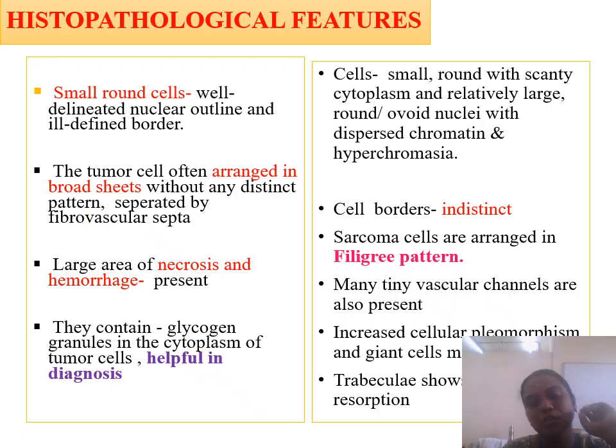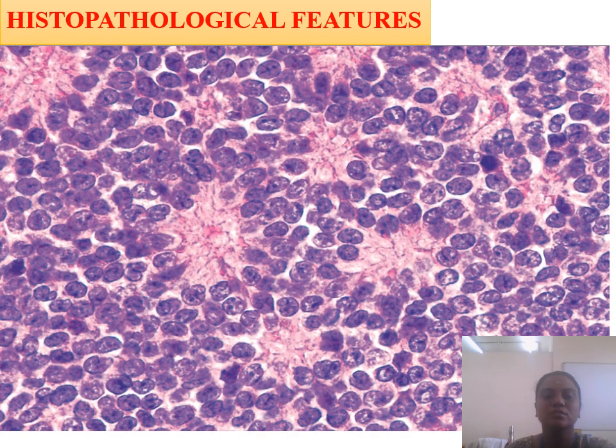There can be cellular pleomorphism, and giant cell invasion is also seen. So this is a histopathological picture where you can see round cells with a distinct nuclear outline, and nuclear atypia is noted in many cells here.